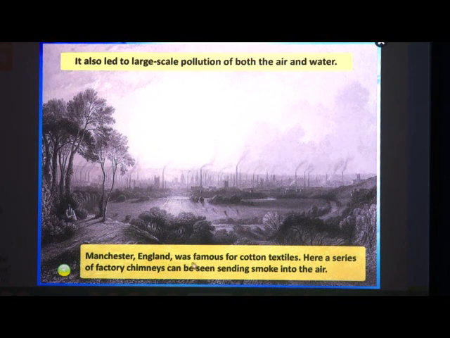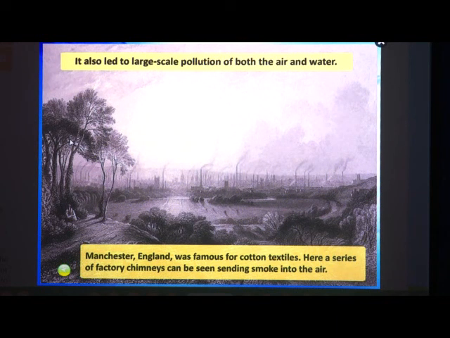Manchester, England was famous for cotton textiles. Here a series of factory chimneys can be seen sending smoke into the air. You can see these chimneys here, students. In the picture you can see so many chimneys. Chimney means a very huge tall structure. It is made in such a way that all the smoke is emitted from there. Okay? So, you can see the smoke coming out from these chimneys.